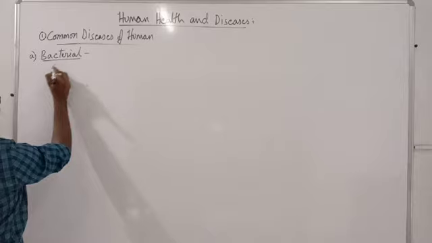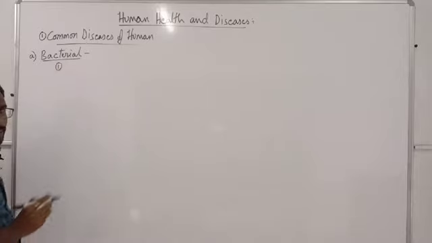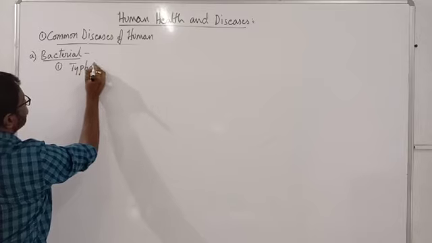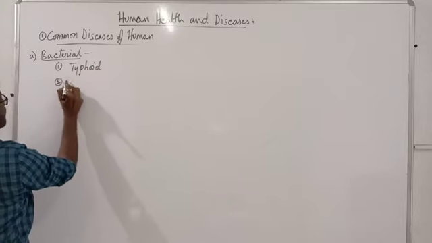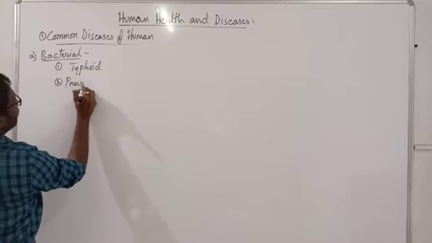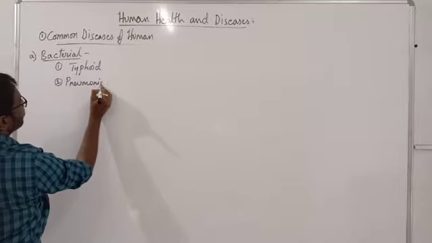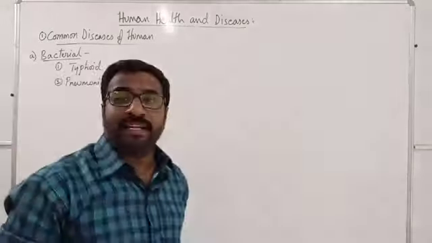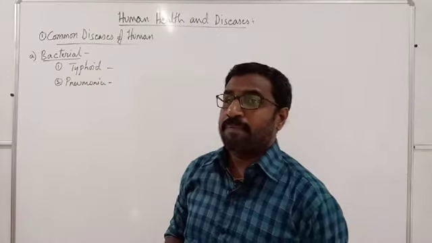In this, we have the first example, typhoid. Second one is pneumonia. So like that, two important diseases are available for bacteria.